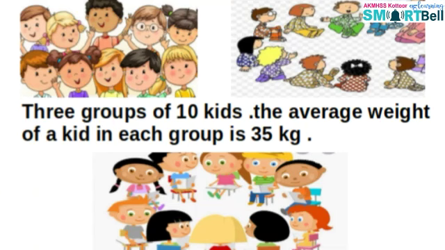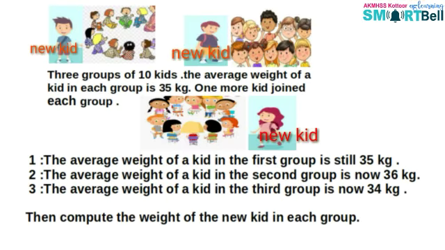To the last question. 3 groups of 10 kids. The average weight of a kid in each group is 35 kg. One more kid joined each group. Then there have been some changes.